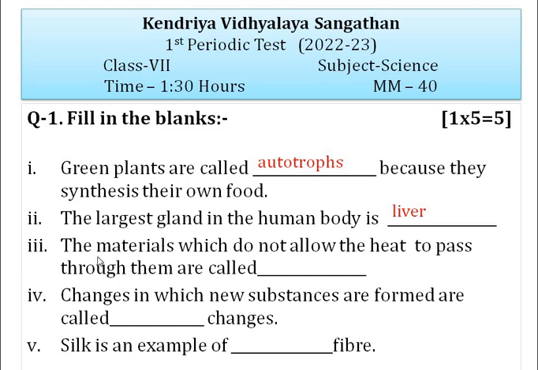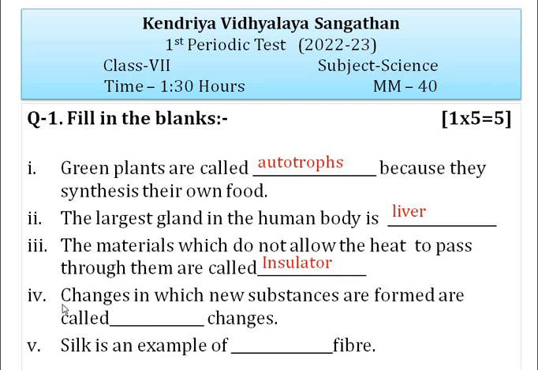The third is, the materials which do not allow heat to pass through them are called insulators. Insulators oppose electric current or heat, so they are used as protection from heat or electricity. Examples of insulators are glass, wood, plastic, rubber.